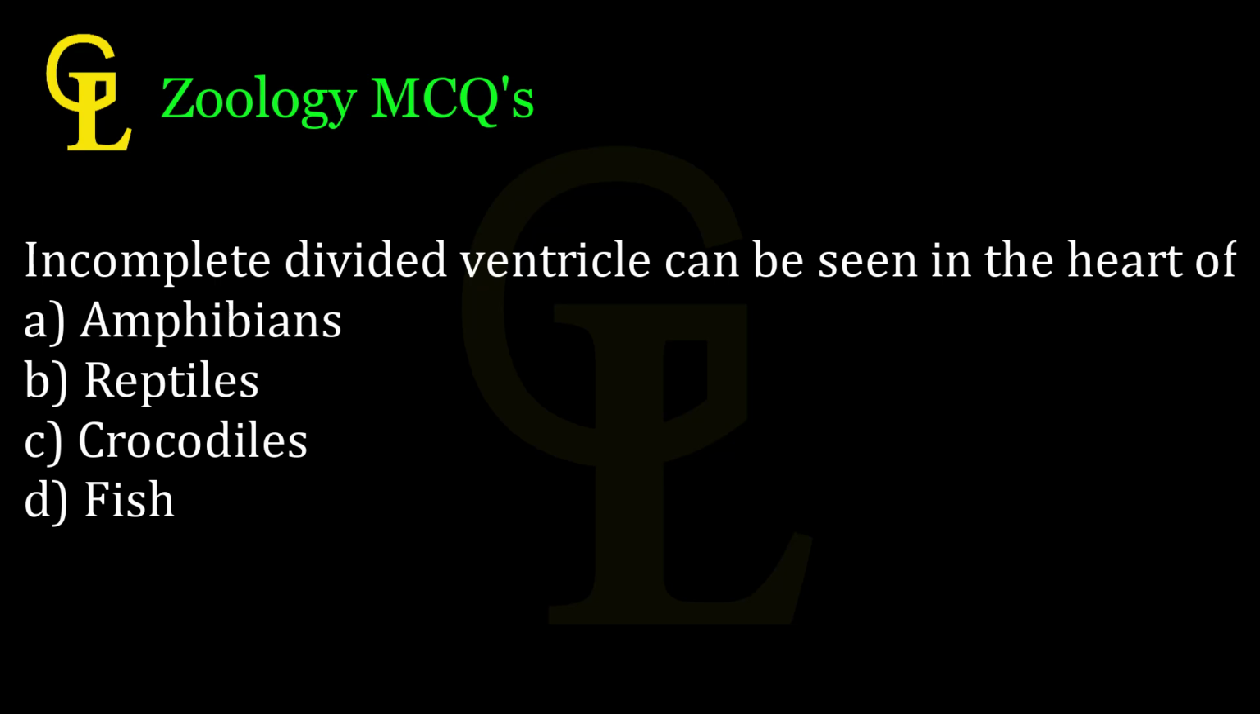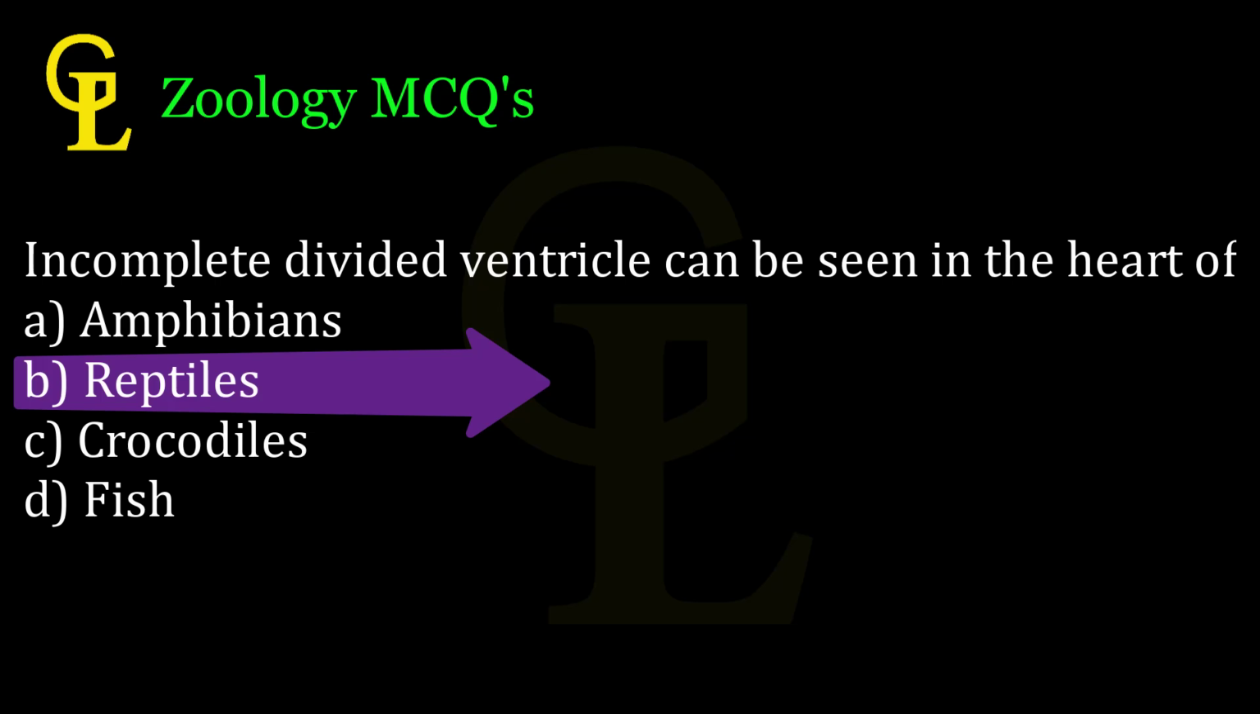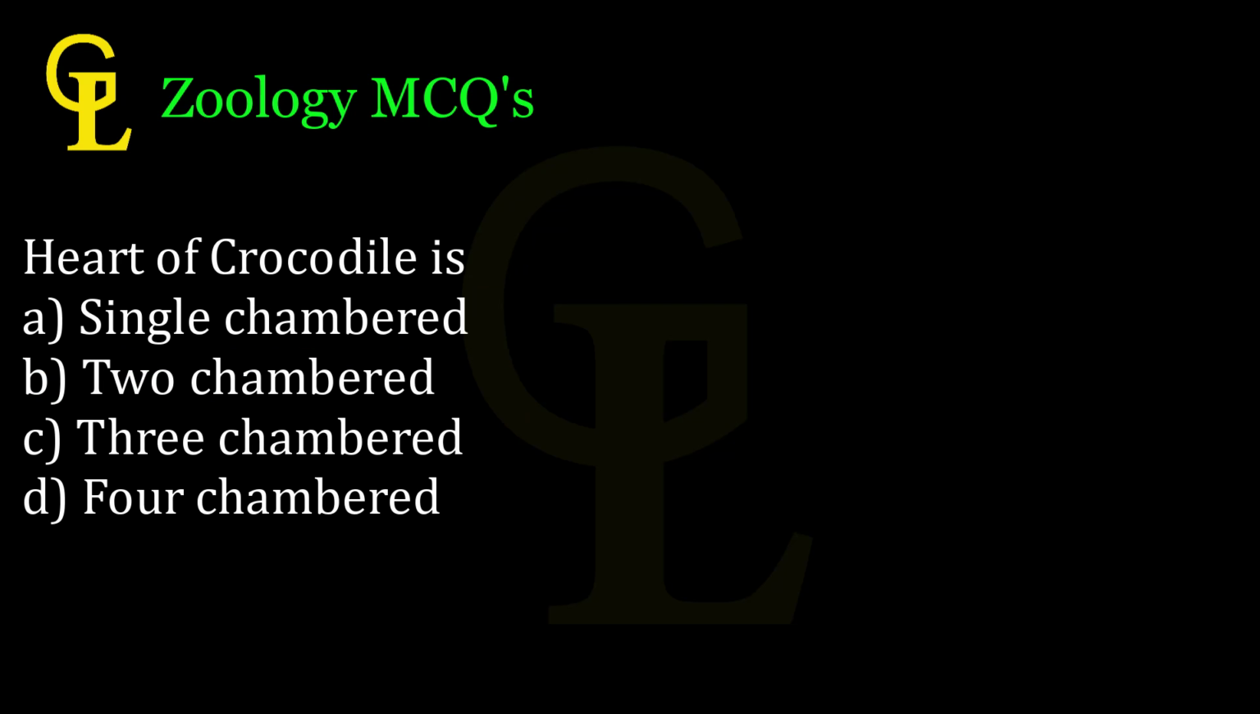Incomplete divided ventricle can be seen in the heart of A. Amphibians, B. Reptiles, C. Crocodiles, D. Fish. Correct answer, B. Heart of crocodile is A. Single-chambered, B. Two-chambered, C. Three-chambered, D. Four-chambered. Correct answer, D.